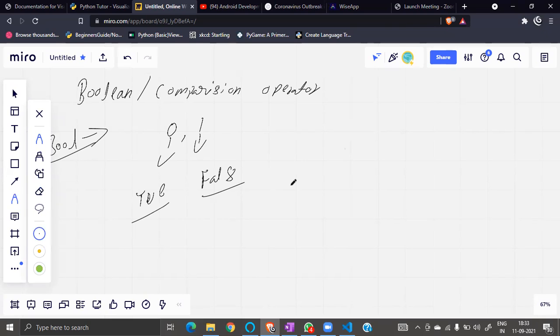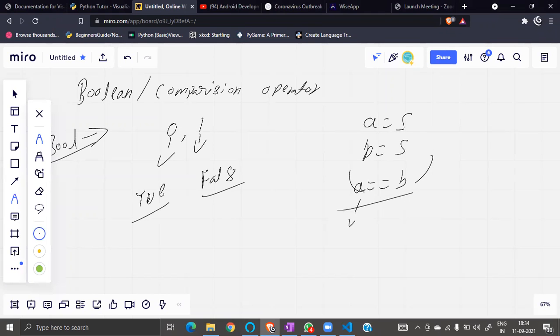So I will assign a equal to 5, then I will assign b equal to 5. Then I will check a equals to b. Is a equals to b? Just write in chat, 1 or 0.